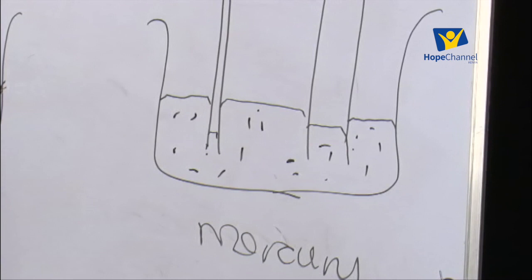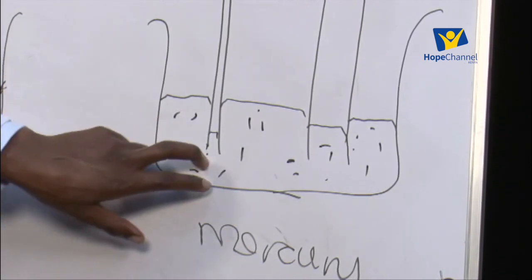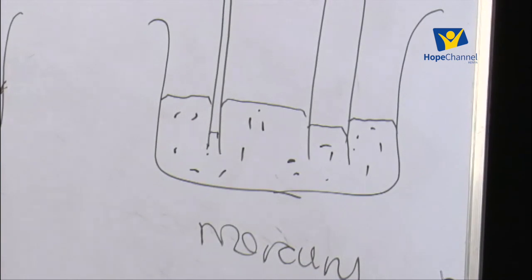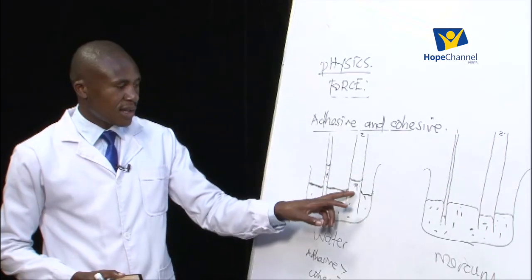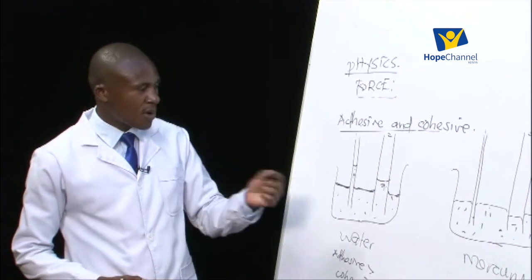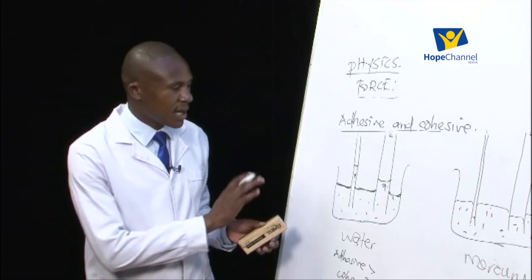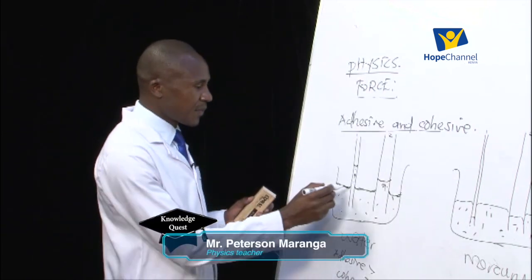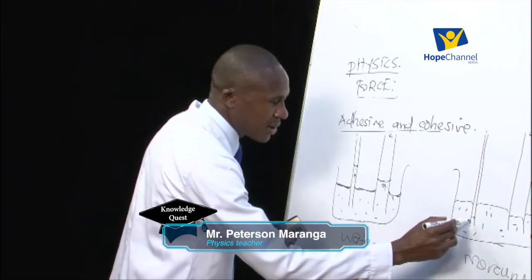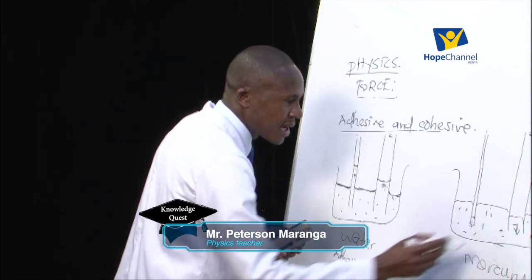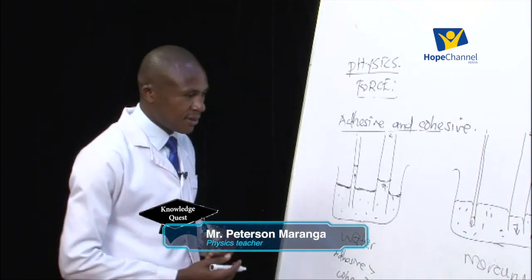Usually the level is lowest in the narrowest part and highest in the widest part of the tube. Like for water, the level was highest for the narrowest and then lowest for the widest tube which we are having. Even if there are 3 or more, the level will vary depending on the dimension, the cross section of the tube. So for water it will rise up, but for mercury it will be dropping, it will be going downwards. That is the opposite of what we said for the water.